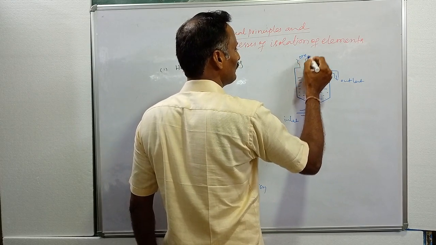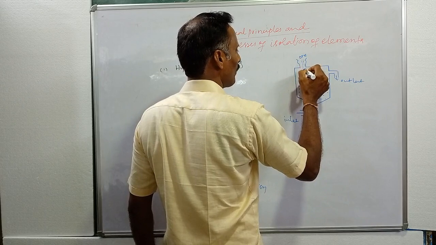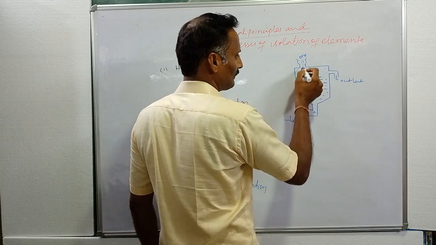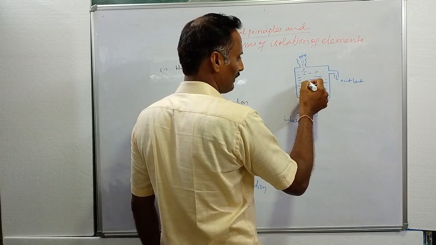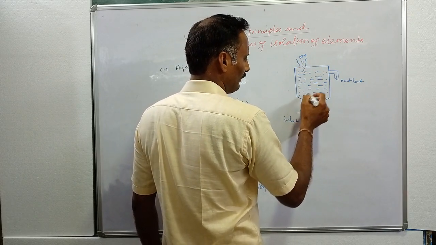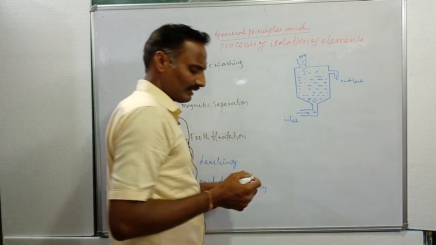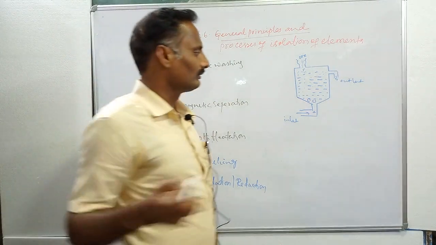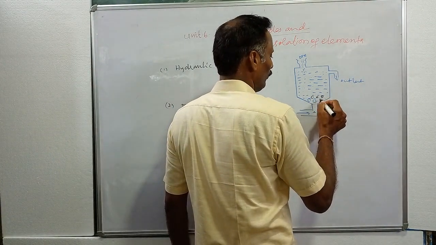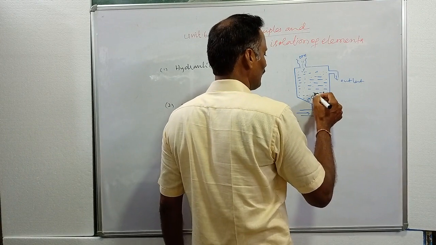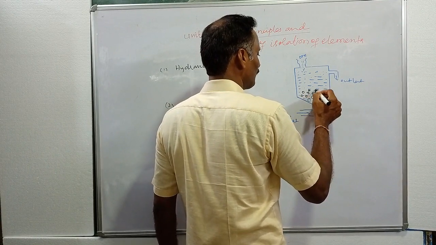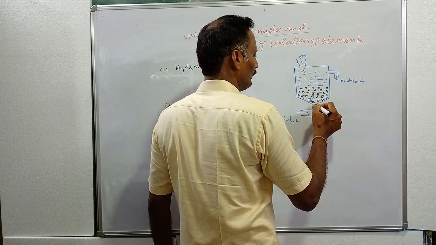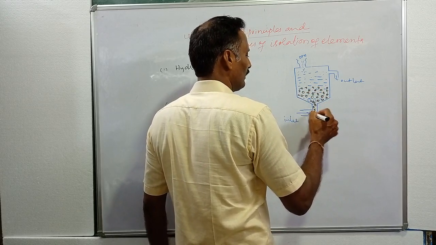This is ore particles. When powdered ore particles are dropped in the tank, the metallic ore particles, metals, are heavier when compared to non-metals. That's why the metallic ore particles are settled at the bottom of the tank. Here the ore particles are settled.